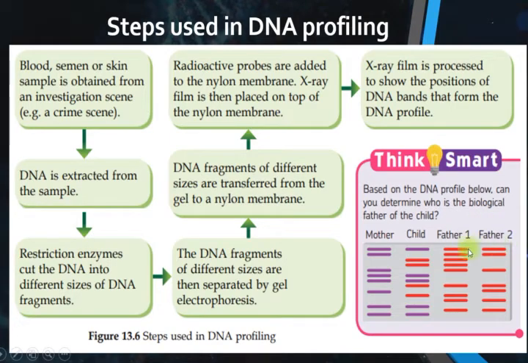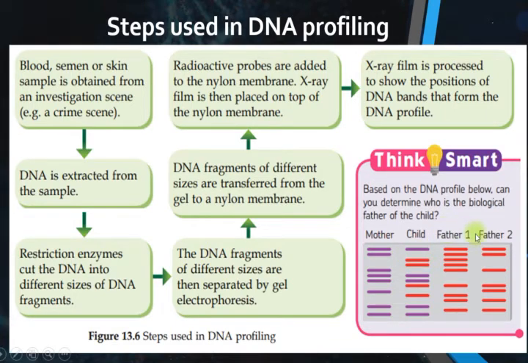To determine the biological father, we have to look at the DNA bands. Which bands of father 1 and father 2 have the same position as the bands of the child?